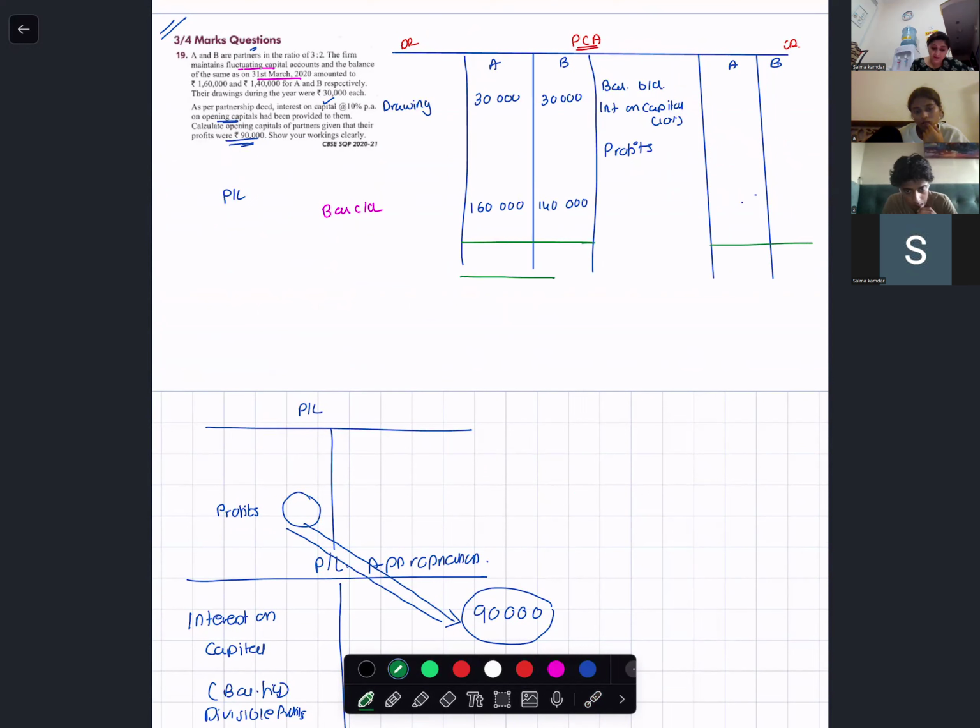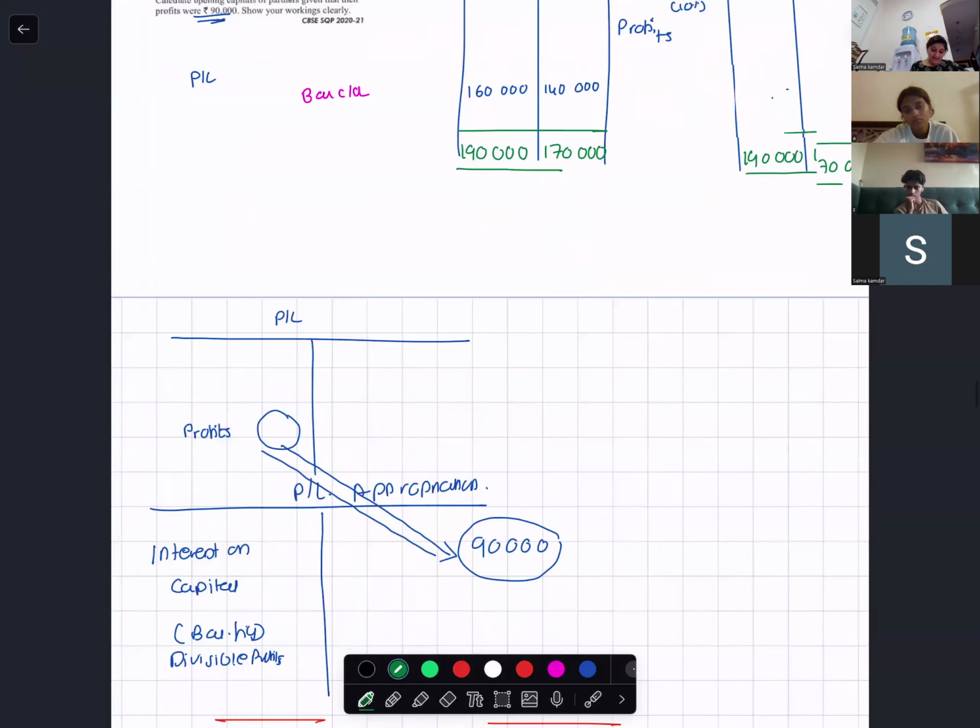I just know the debit side total is how much? 190, and over here 170. When I don't know two things, it's very easy for me. But when I don't know three things, it's very difficult for me.